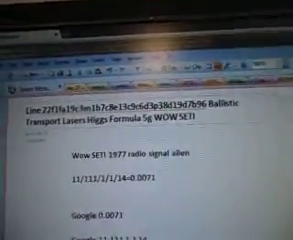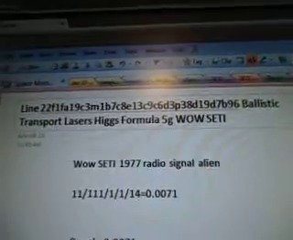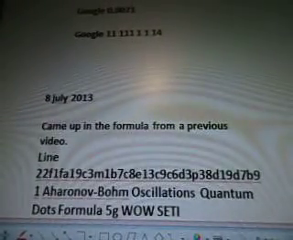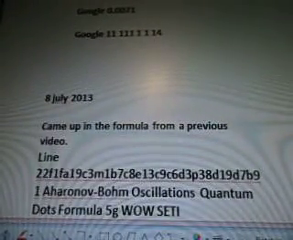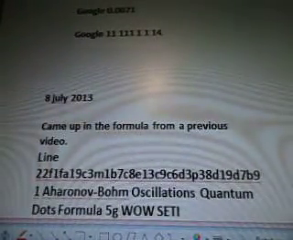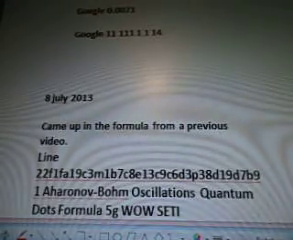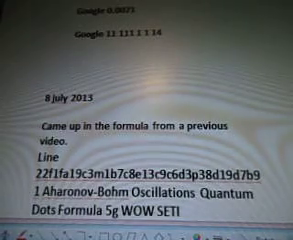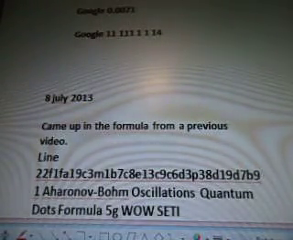Okay, this is 7b96, and it's line 22, 7b96, Ballistic Transport Laser Higgs Formula, Equation Wow Seti. Here's our alien radio signal. And this is laser's formula with ballistic transport Higgs signals, neutrino particles for communications, and proton energies, super lattice quantum dots, water inventions for the UFO quantum transport device found in line 22's WOW data.